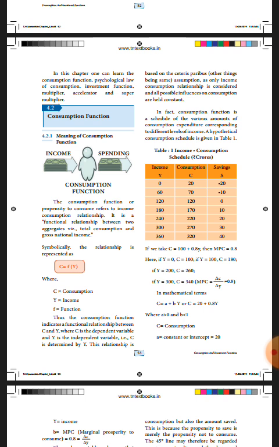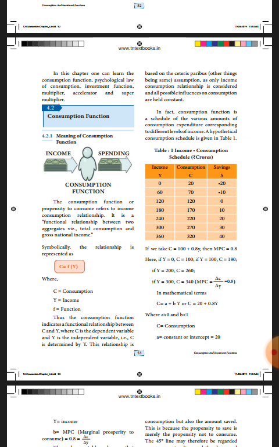That is consumption expenditure at various levels of income. One more meaning, consumption function refers to income and consumption relationship, that is nothing but the relationship between C and Y.